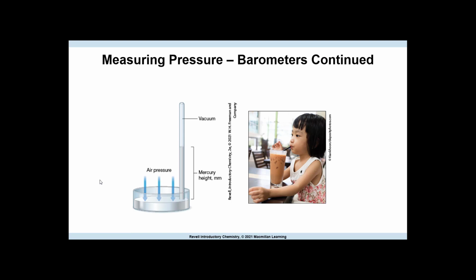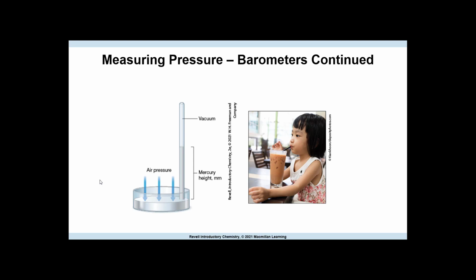A barometer works like drinking from a straw. When you pull the air out of the straw, you lower the air pressure inside the straw. Because the pressure outside is greater than the pressure inside, the liquid gets pushed up into the straw. A barometer works the same way.